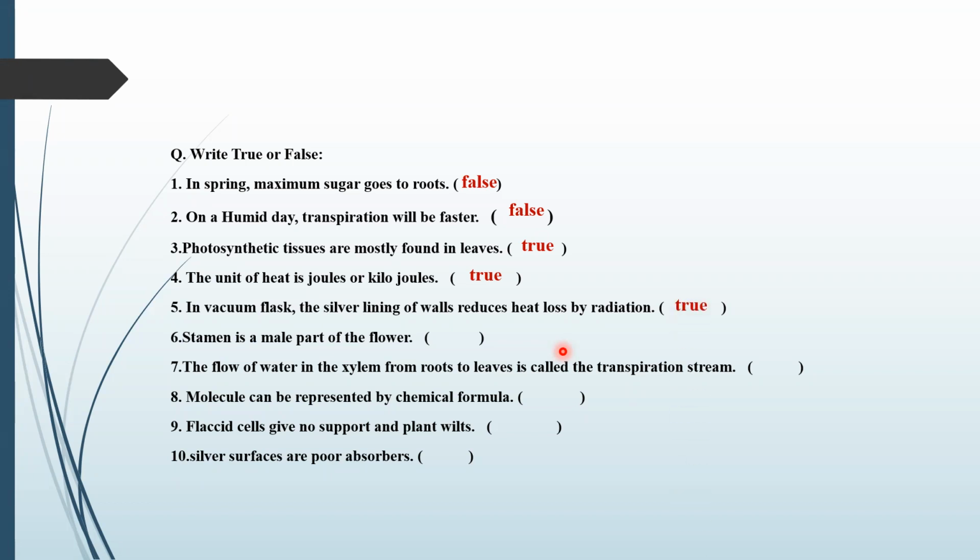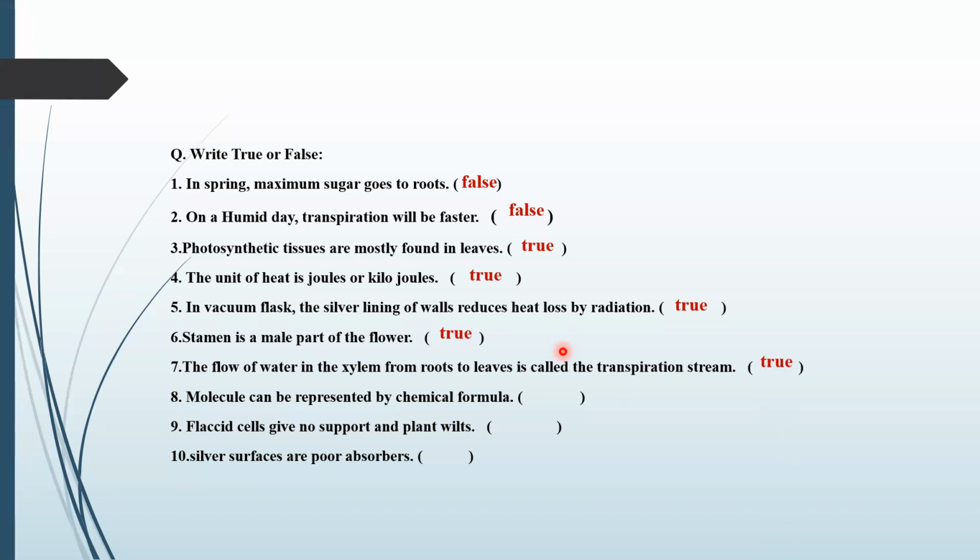Okay. Stamen is the male part of the flower. Sir, may I answer? Yes. Hosema will answer this. Yes, Hosema. Yes, sir, true. It's a true statement. Very good. Okay, the flow of water in the xylem from roots to leaves is called the transpiration stream. Is it true or false? I will ask this question from Ali Zishan. Yes sir, it is true. Okay, it's a true statement.